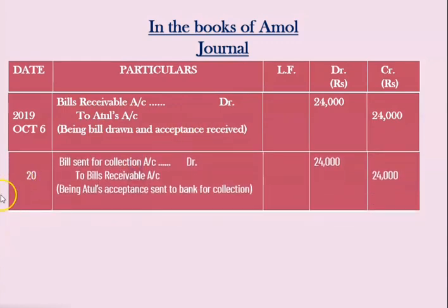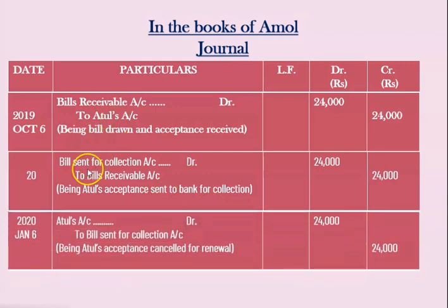Now, in this sum, they have clearly mentioned the bill is sent to the bank for collection and the date also they have given. So the bill is sent to the bank for collection on 20th of October and therefore our entry is Bill Sent to Bank for Collection Account debited to Bills Receivable Account 24,000 rupees, and narration: being Atul's acceptance sent to the bank for collection. Right?